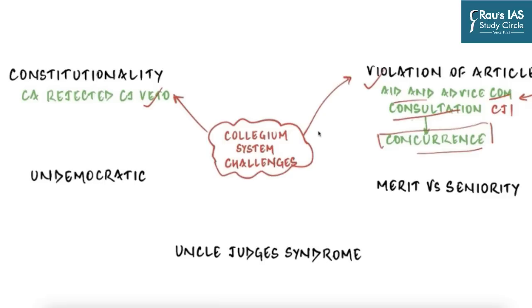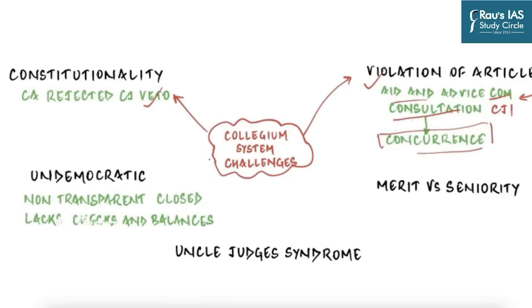Then comes the issue of undemocratic nature of the collegium system itself. Because of the way collegium system has operated in past 20 years, it has been very non-transparent and closed to outsiders. And no system of checks and balances has existed, which are an essential part of democracy, and especially for appointments to higher judiciary. Of course, since last 2-3 years, Supreme Court has opened up its collegium system a little bit, but not to the extent which is expected of an institution of such a high dignity.